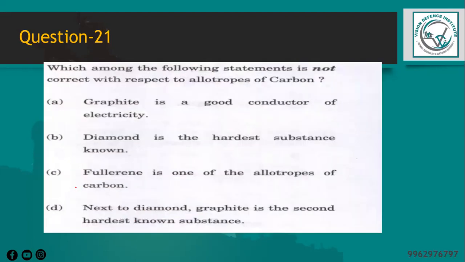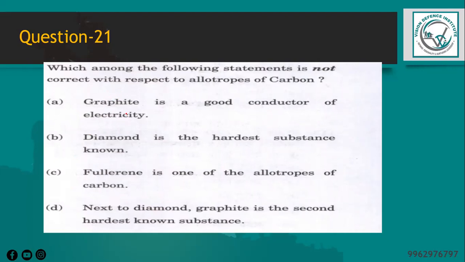And the next question is, which among the following statements is not correct with respect to allotropes of carbon? We know that graphite is a soft and slippery material and it is not hard at all, right? This is because the carbon atoms are arranged in layers, so they easily slide over one another, and it can act as a lubricant. Graphite is a good conductor of electricity due to the presence of delocalized electrons.